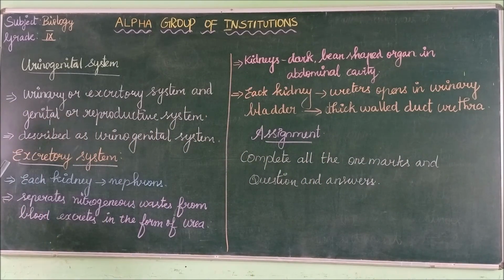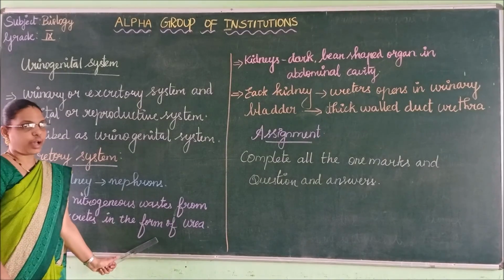So once again we will recall, urinogenital system means nothing but the urinary or excretory system and the genital or reproductive system. The reproductive system we have seen. Next we will see the excretory system. In the excretory system, each kidney is made up of nephrons. These nephrons separate the nitrogenous wastes from the blood, which are excreted in the form of urea.